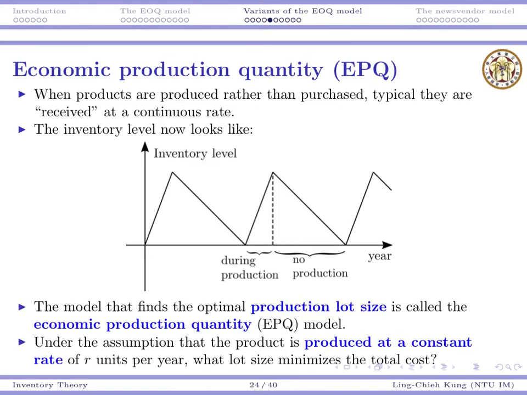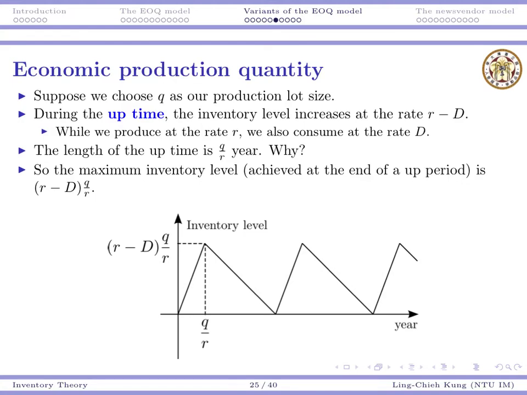In this new setting, we still want to find the optimal production lot size. A lot size just means the production quantity in each lot. The optimal quantity will be called the economic production quantity, or EPQ. And then to model this, let's assume the products are produced at a constant rate of R units. Each year we can produce R units. Given this information and all other information in EOQ, we want to find a lot size that minimizes the total cost. So again, suppose Q is our production lot size.